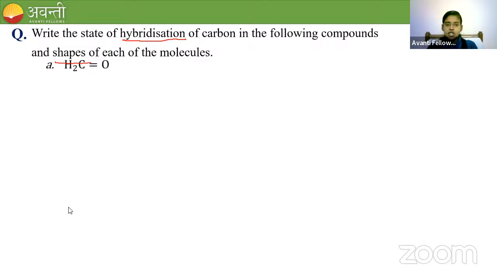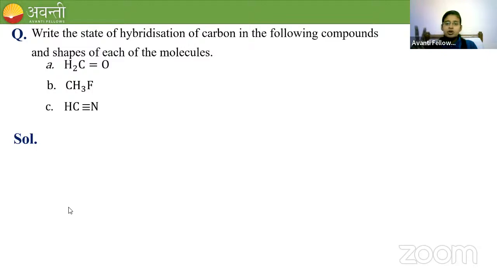So the very first molecule is CH2=O. Second molecule is CH3F. Third molecule is HCN. Can you go ahead with the answer for the first molecule?